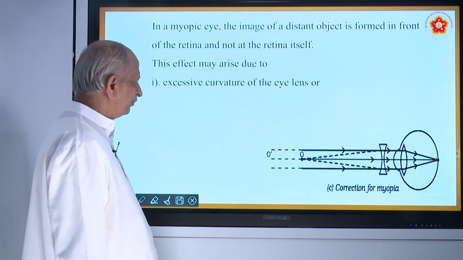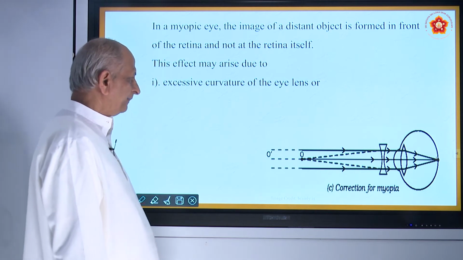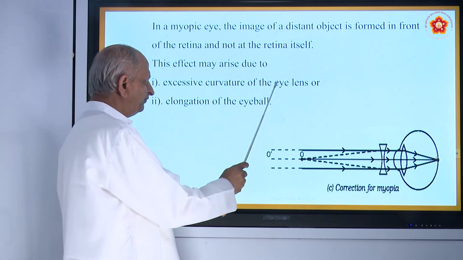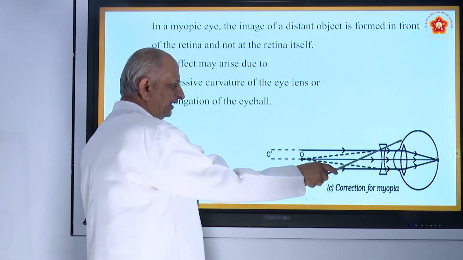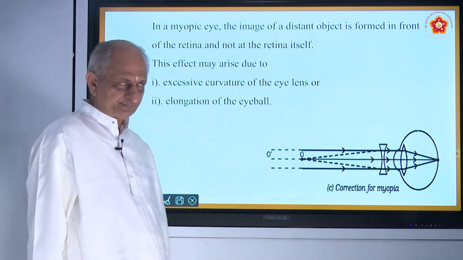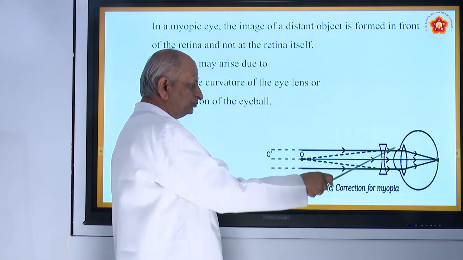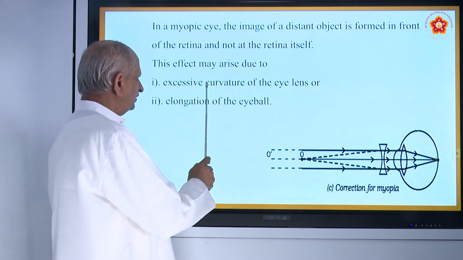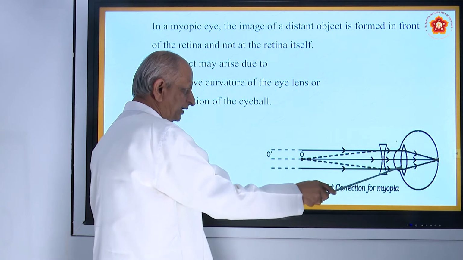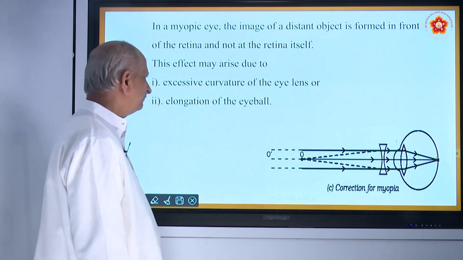The defect may arise. Why does it happen? That is the next question. Why will the defect of this myopia take place? Number one, excessive curvature of the eye lens. This is called eye lens. Just now I told you there is a double convex lens, and this lens, if the curvature of the eye lens is more, curvature means this is called curvature. If it becomes more, then the image will be formed within this retina.